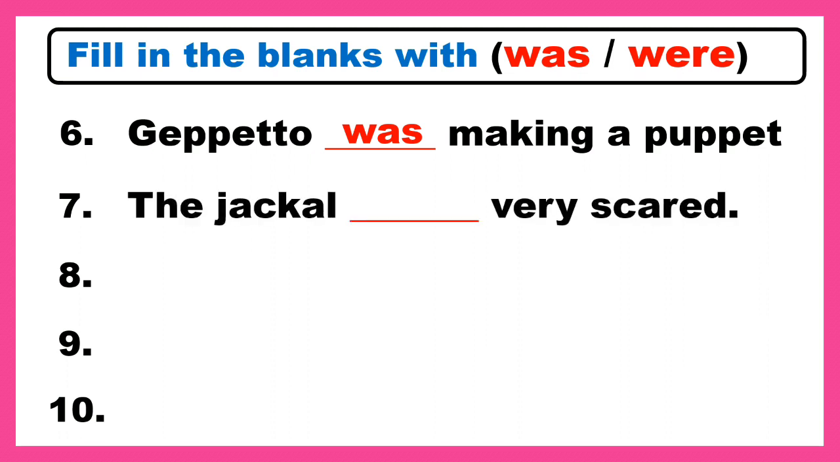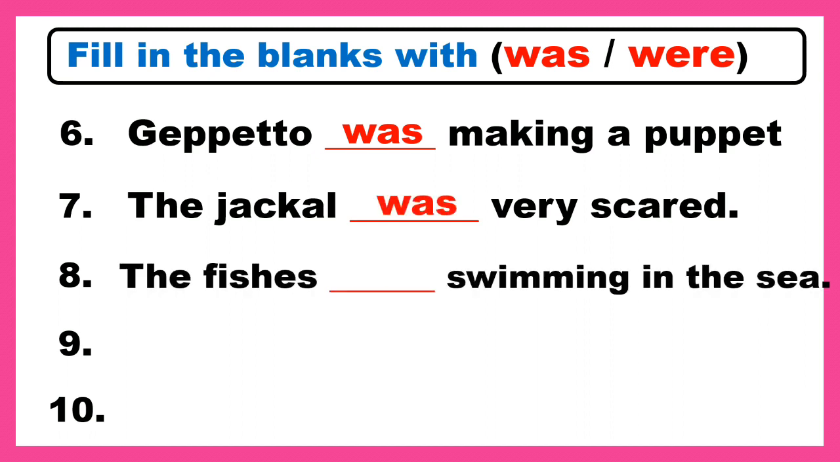The jackal dash very scared. The jackal is a single person, so we will use was. The jackal was very scared. The fishes dash swimming in the sea. Fishes, there are so many fishes, so answer is were. The fishes were swimming in the sea.